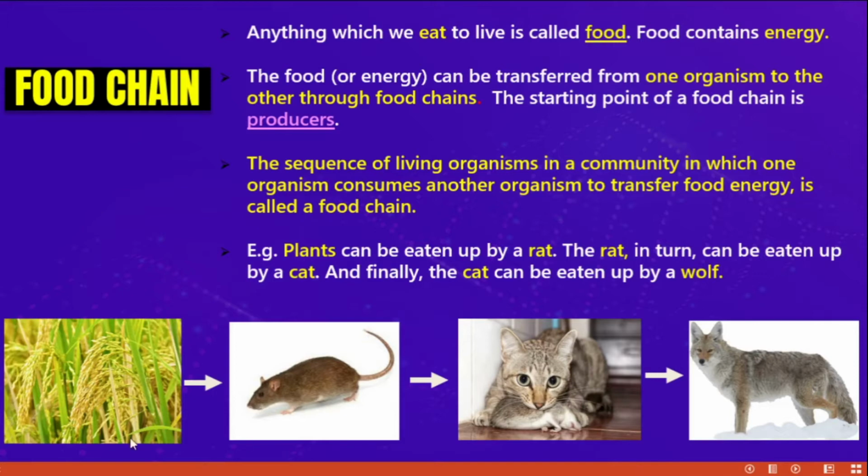Look at the picture. These are the producers. You all know clearly, because they make their own food with the help of factors like carbon dioxide, water, and sunlight. When the rat eats the grass, the energy goes to the rat. When the cat eats the rat, the energy goes to the cat. When the wolf eats the cat, the energy goes to the wolf. So here, the energy is transferred from rat to cat, then cat to wolf.